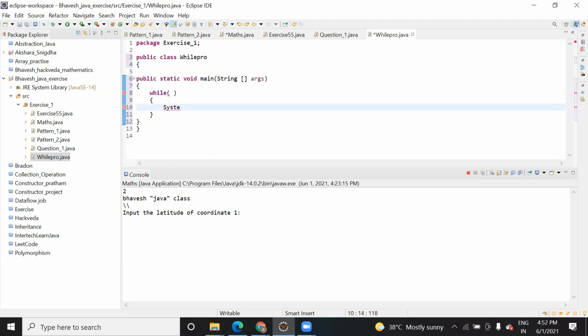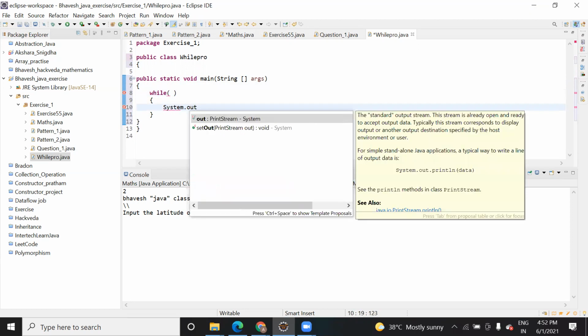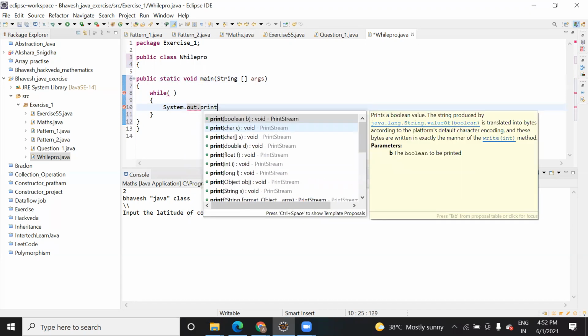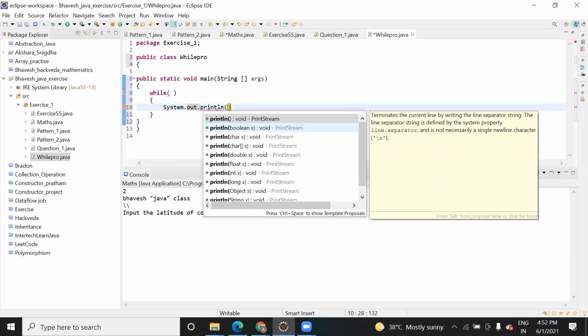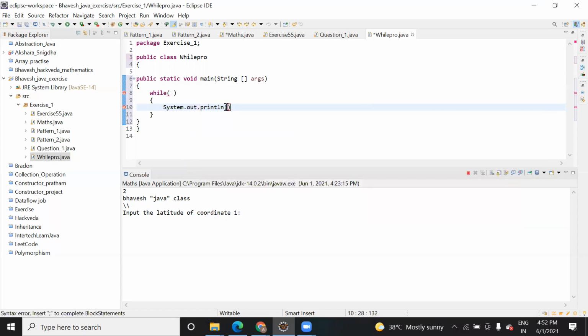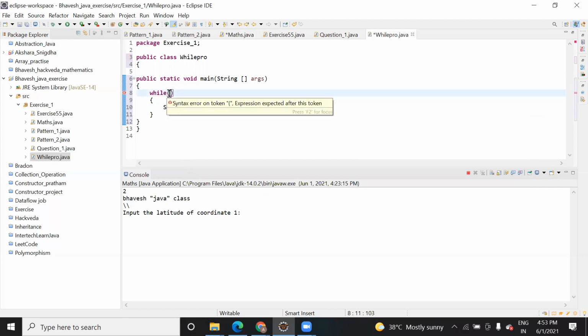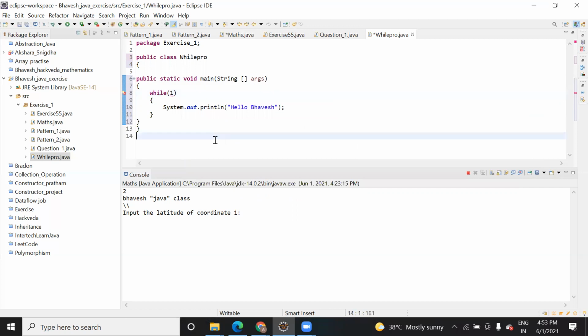Okay, let's check it first. System.out. Type cannot convert from int to boolean.